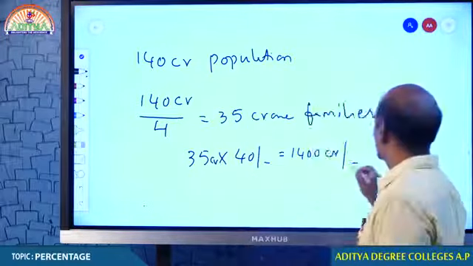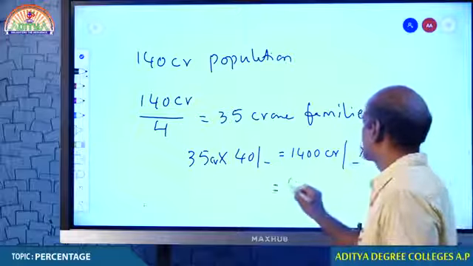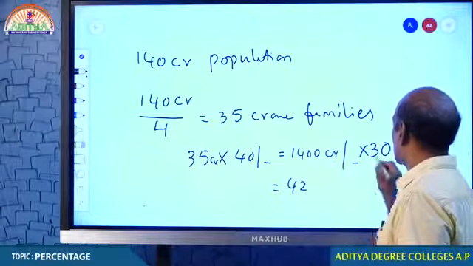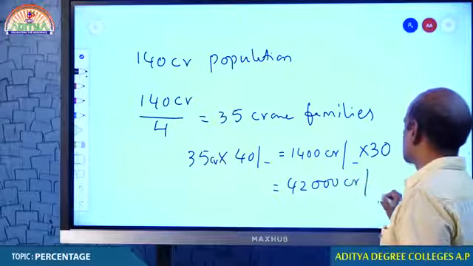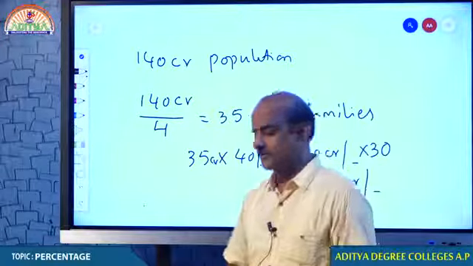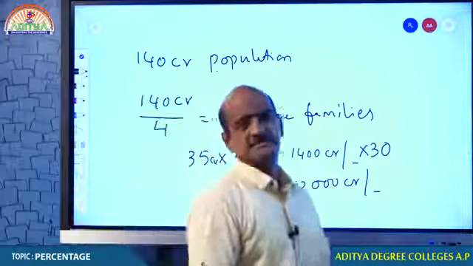If you multiply the same by 30, my dear students, 14 into 3, 42, 42,000 crores of rupees our government is collecting in the name of taxes.